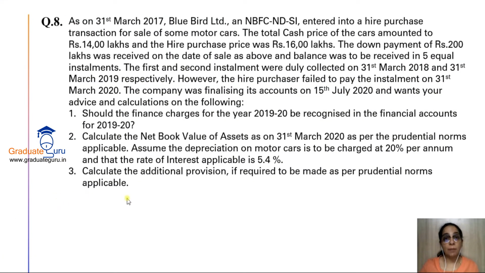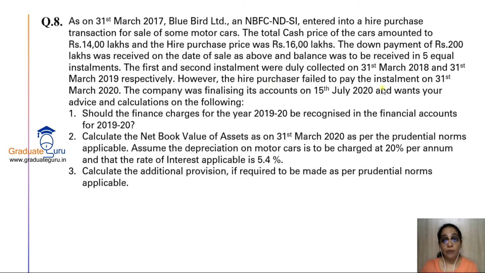So here what are some important points that we need to note? That the company is finalizing the accounts on 15th July. Installment कब due था? 31st March 2020. So if I count from 31st March के बाद, if I count the number of months, April, May, June, 3 months are over.